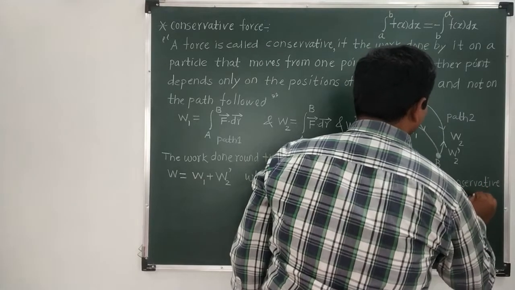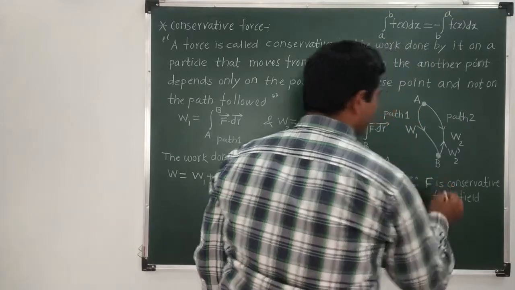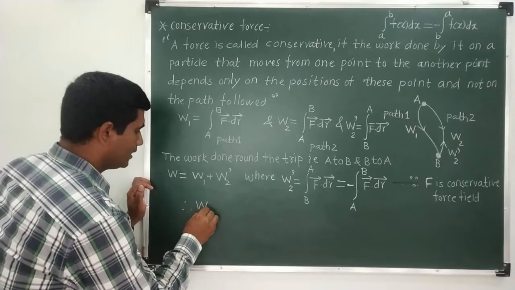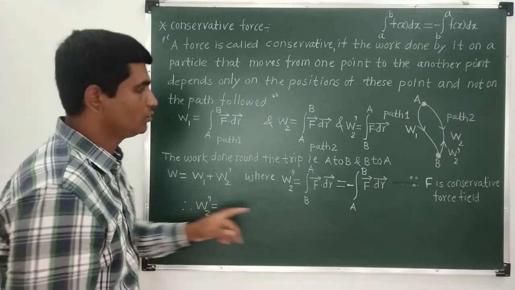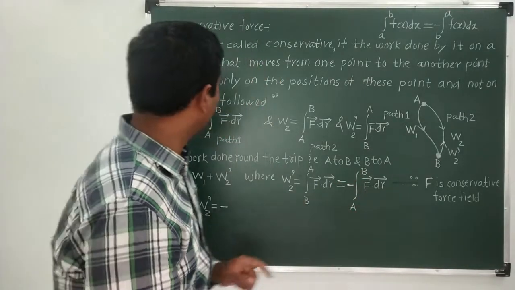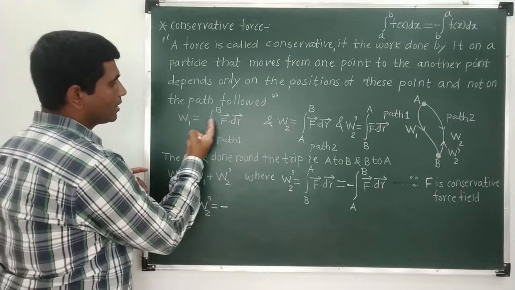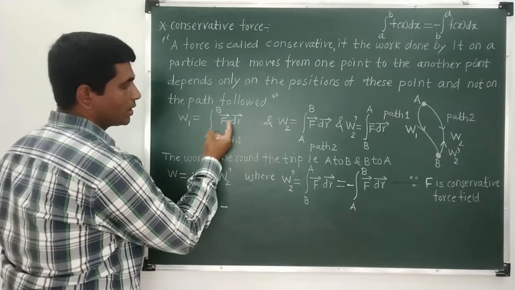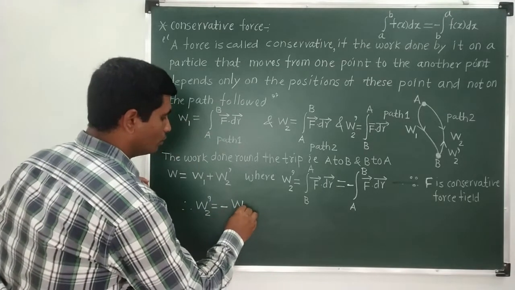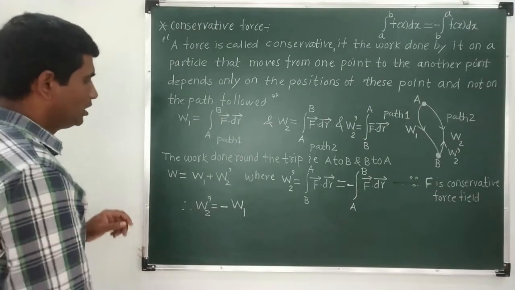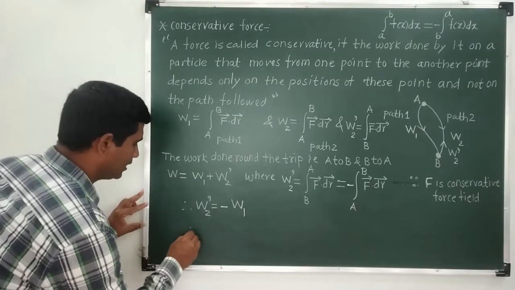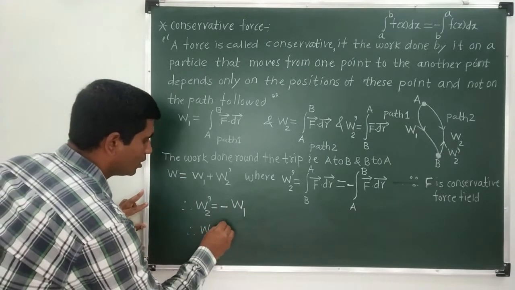Because F is a conservative force field, I can rewrite W2 prime as minus the integral from A to B of F bar dot dr bar, which is nothing but W1. This is nothing but the W. If I substitute W2 is equal to minus W1 in the earlier equation, I will get W is equal to W1.